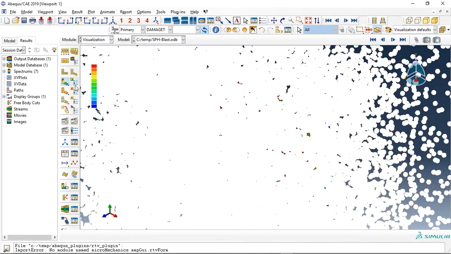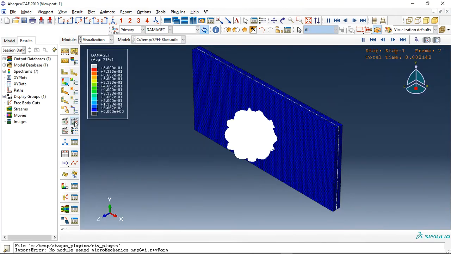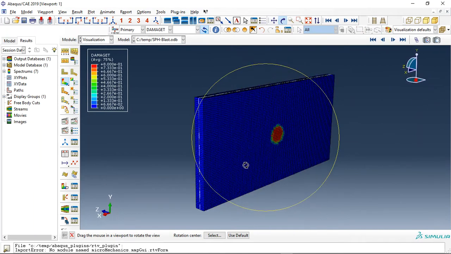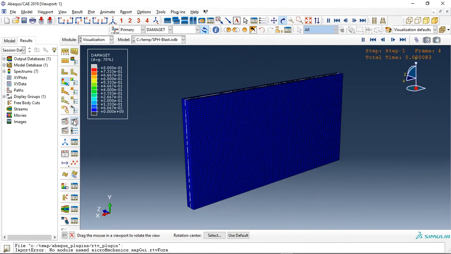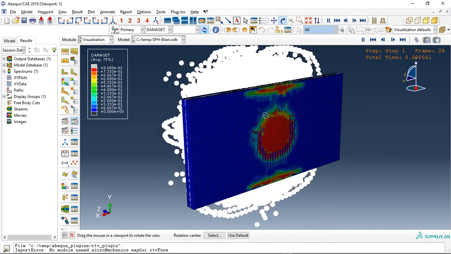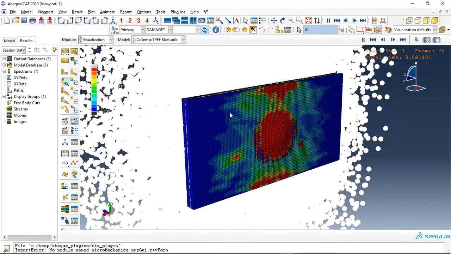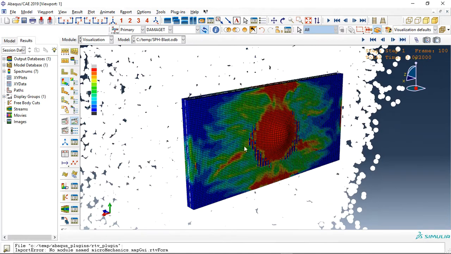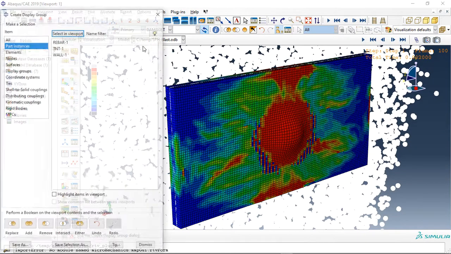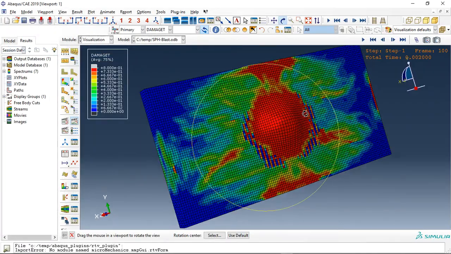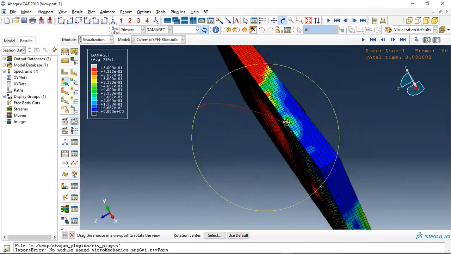If I click on animate here, let me check in this view the damage which happened. This is the damage which happened in the slab, and that's the detonation. And this is the last frame, and let me just check the wall here. See the deformation of the wall, it is too much.